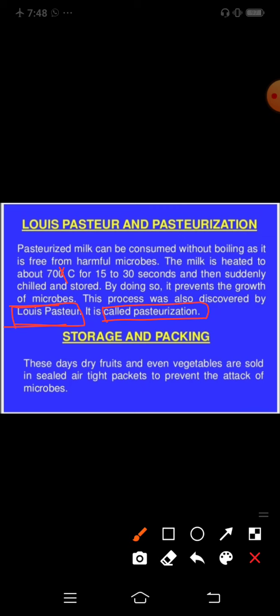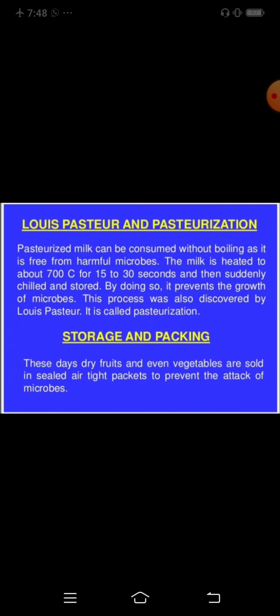After pasteurization, storage and packing. These days dry fruits or even vegetables are sold in sealed airtight packets to prevent the attack of microbes, because you know that air is responsible for the contamination or the entry of the microbes. So if the food items are generally packed airtight, then there will be no chances of entry of air into the food items.